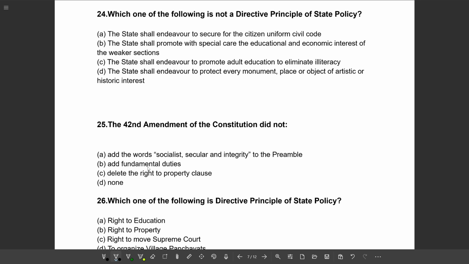Option D, the state shall endeavor to protect every monument, place or object of artistic or historic interest. So the correct option will be option C. The state shall endeavor to promote adult education to eliminate illiteracy.